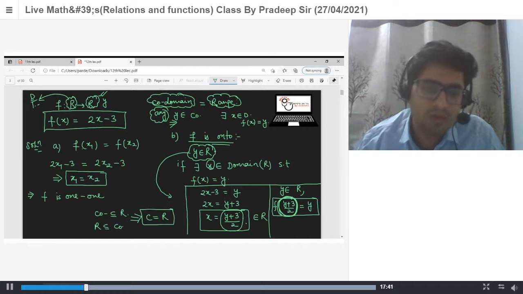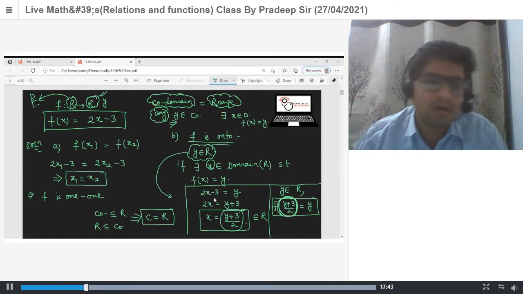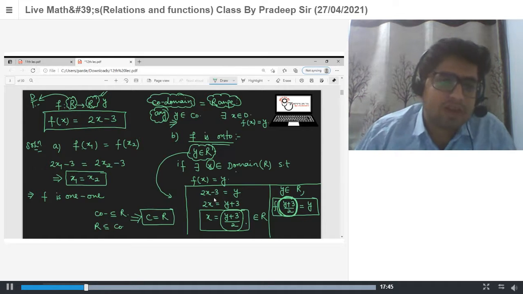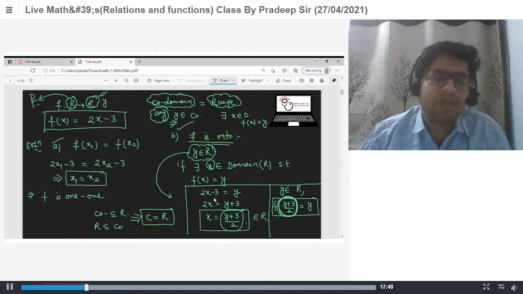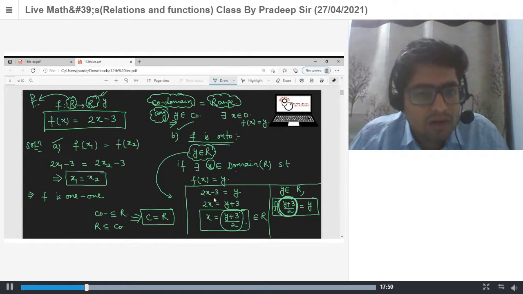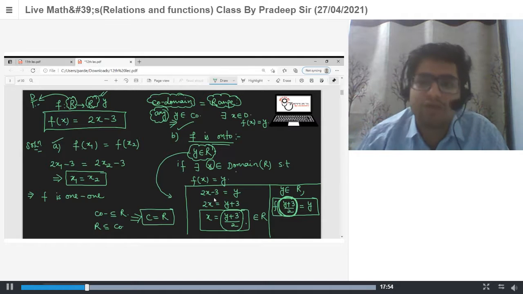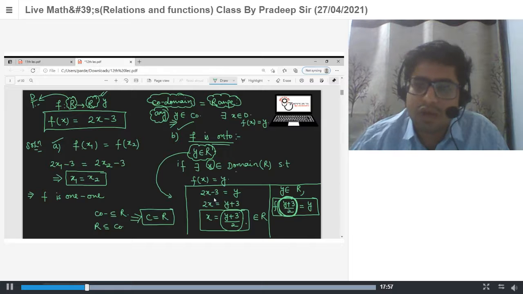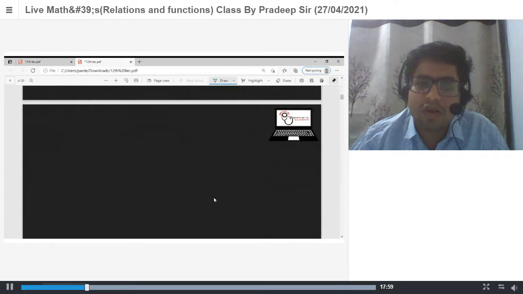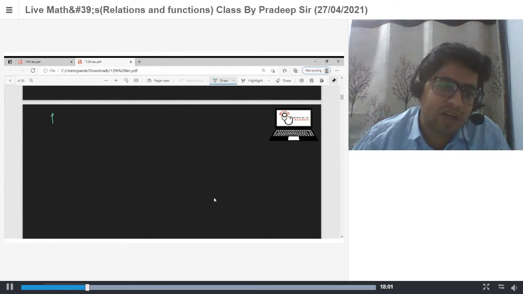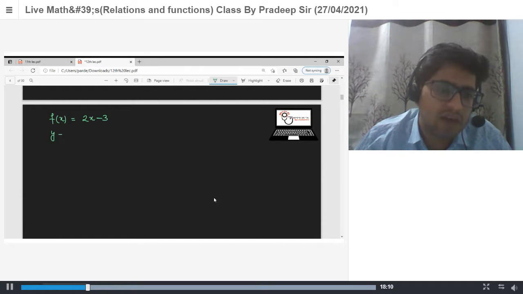Yes, sir. So now we proved that the function is one-one and the function is onto. It means the function is invertible. And if the function is invertible, then its inverse exists. So how to find the inverse of this function? Now, we know f(x) is equal to 2x minus 3. Let's say f(x) is y, which is equal to 2x minus 3.